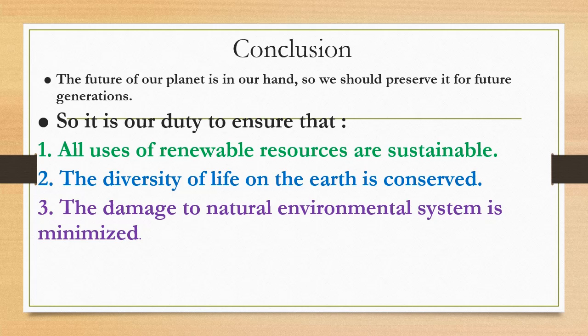Now we are going to conclude the chapter. Earth is the only planet where life exists. The future of this earth is in our hands. So we should preserve it and conserve it for future generations. It is our duty to ensure that all uses of renewable resources are sustainable, the diversity of life on the earth is conserved, and the damage to natural environment systems is minimized. The future of our country is in your hands, as you are the future citizens of our country.